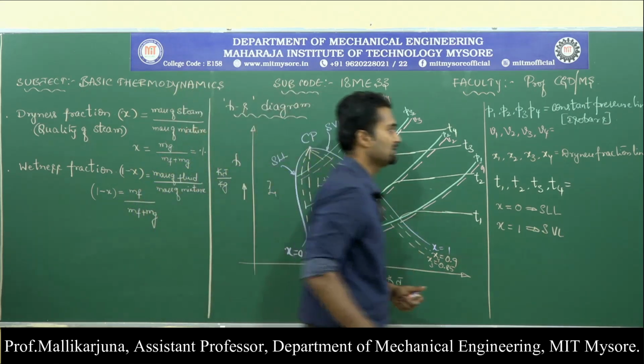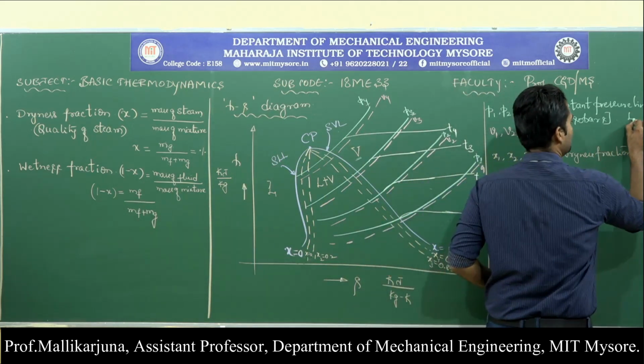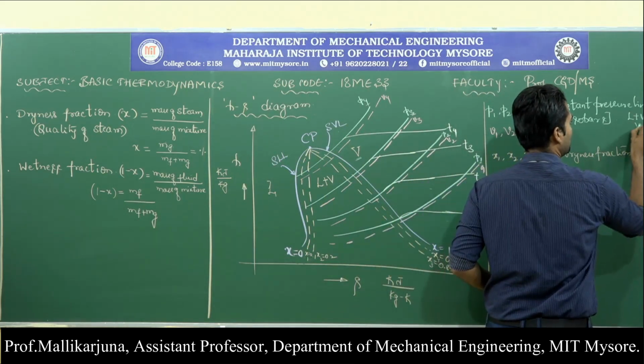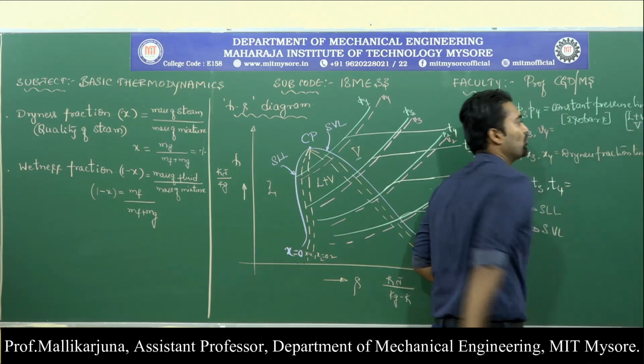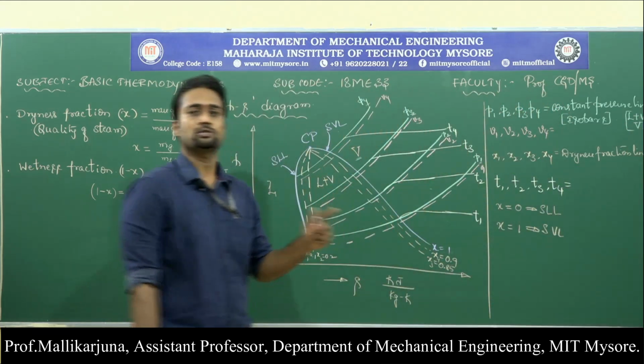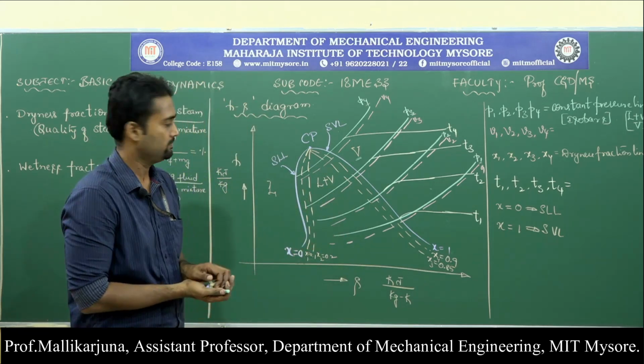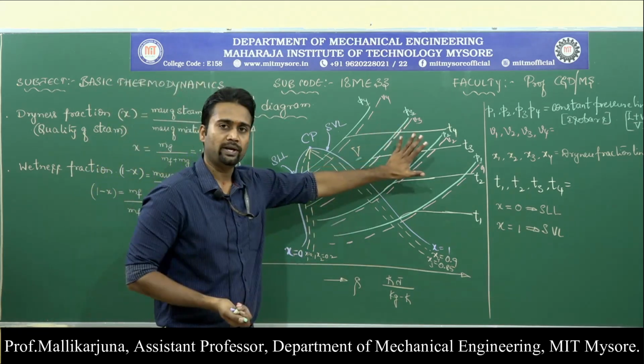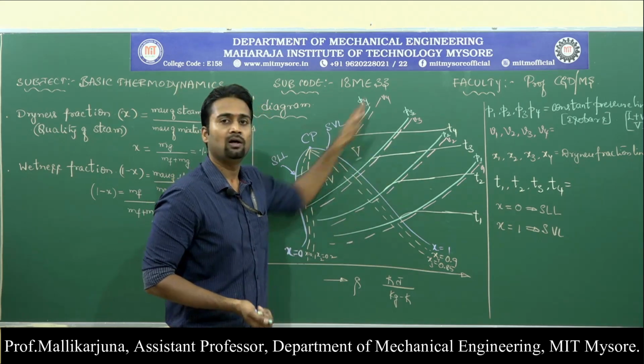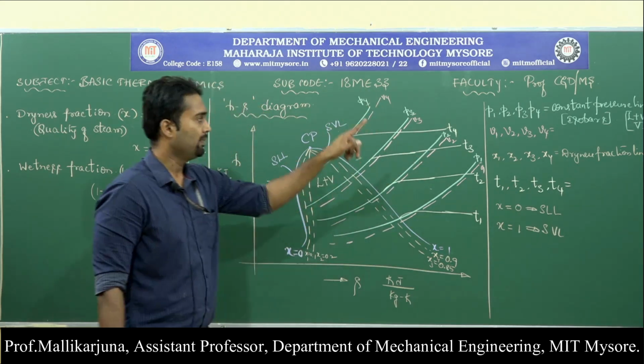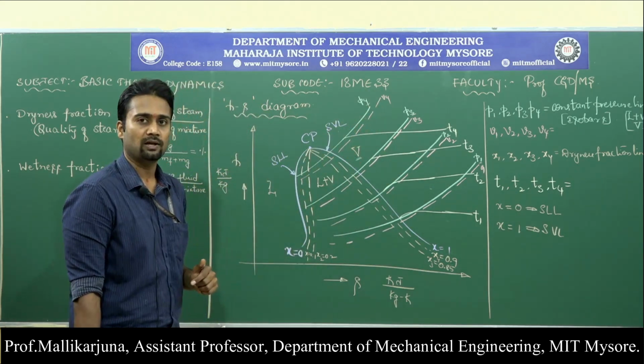In both the regions, these lines are present. That needs to be understood. Wet region, superheated region, in both regions we will have constant pressure lines. That is what is with respect to constant pressure line.